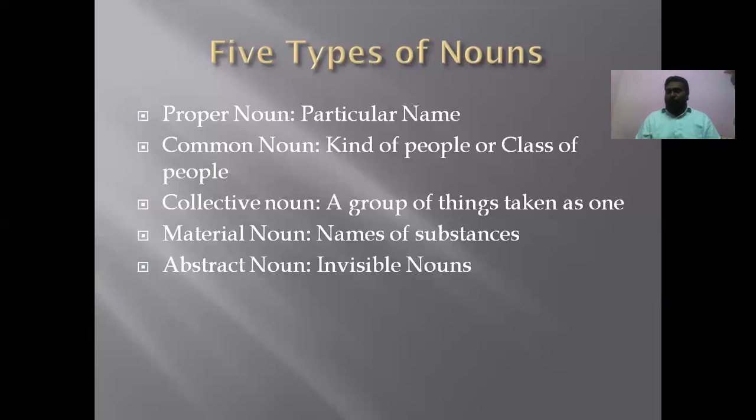This is common noun. Take minister, king, river. The rivers will have their own names, no? Ganga, Yamuna, Narmada, Tapati, Brahmaputra, like that. These are all proper nouns. The floating water is called river. So like that we call them common noun.